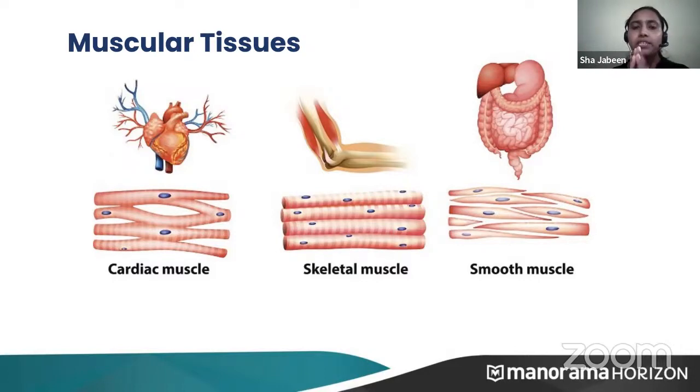And these skeletal muscles, they are seen attached with the bone. You can see here, they are always seen attached with the bone. Hence, we call them skeletal muscle. Only tendons help to attach skeletal muscles. Tendons bring this skeletal muscle and attach it to the bone. Tendons won't do this to cardiac or smooth muscle. They do this to skeletal muscles only. Skeletal muscles get attached with the bone.